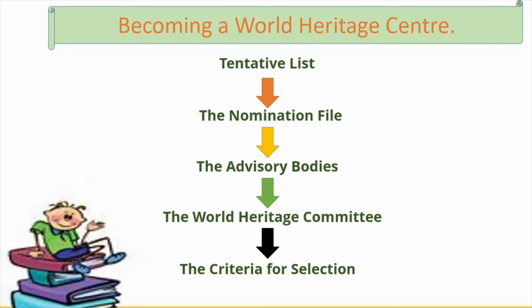If it meets the criteria, if it is worthy of being selected, then it will be selected and taken into consideration to be inscribed on the World Heritage List. So, this is how you become a World Heritage Site.